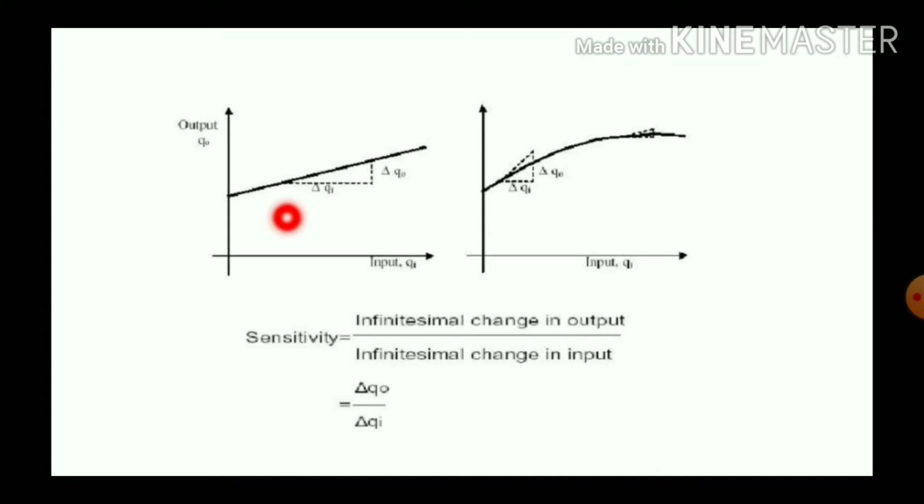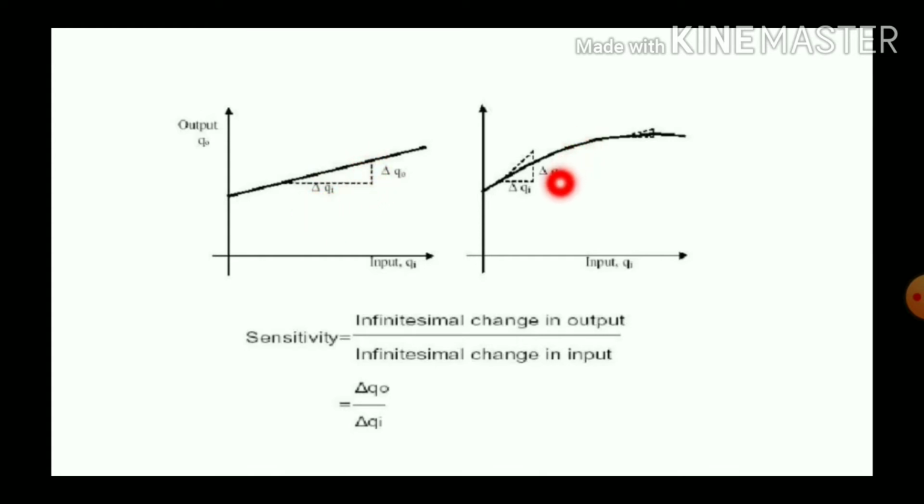See the graph. In the first graph, the characteristic is linear. In the second graph, in the initial portion it is linear, then curved, then almost a straight line. In case of linear characteristics, we can simply say that sensitivity is output divided by input.